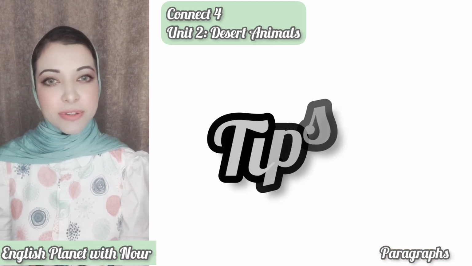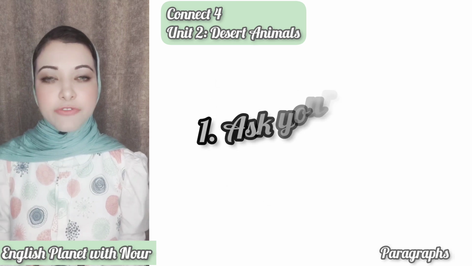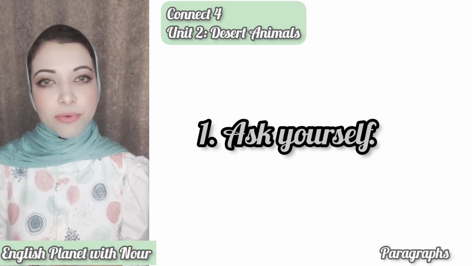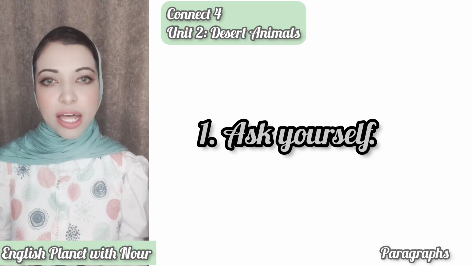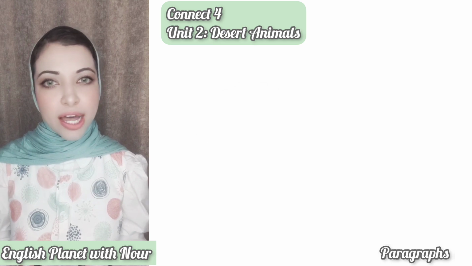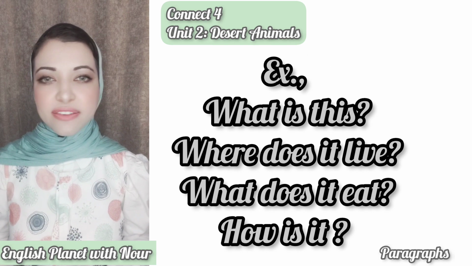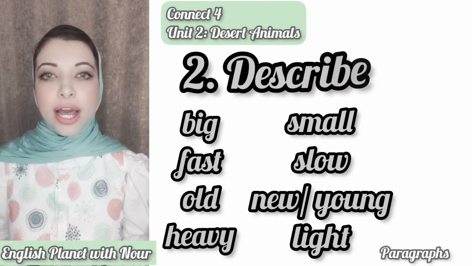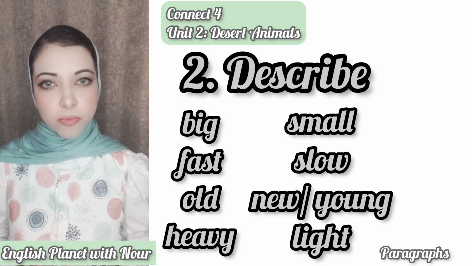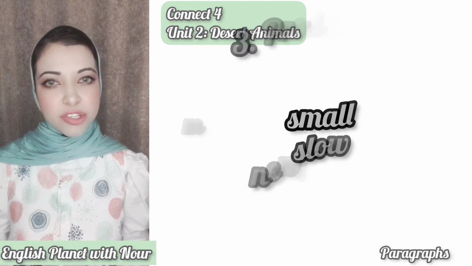I just want to give you some tips for when you write any paragraph in the world. You have to ask yourself some questions. If you're asked to write any paragraph, you have to ask yourself some questions about that thing or a place or an animal. For Unit 2, we've talked about animals, and for every animal we have to make some questions. What's that animal? Do you like it? Where does it live? What does it eat? And the shape of this animal: is it big, small, dangerous, tall, short? And you can describe it. Is it a pet animal or a wild animal? Is it dangerous or beautiful or an interesting animal?